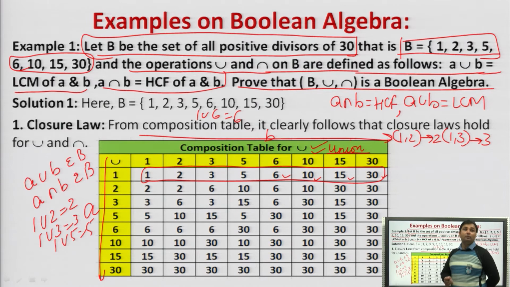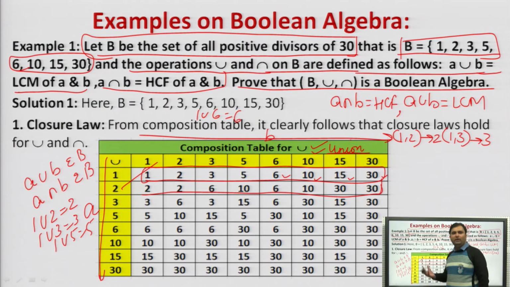Now next, what will we do in the composition table? We will do the union of 2 with 1, 2 union 2, 2 union 3, 2 union 5, 2 union 6, 2 union 10, 2 union 15, 2 union 30. And for 2 union 30, we have to find the LCM of both 2 and 30. So what will be the LCM of 2 and 30? That will be 30, right? So we will simply write the LCM for each and every condition. We will carry on doing this for all the values.